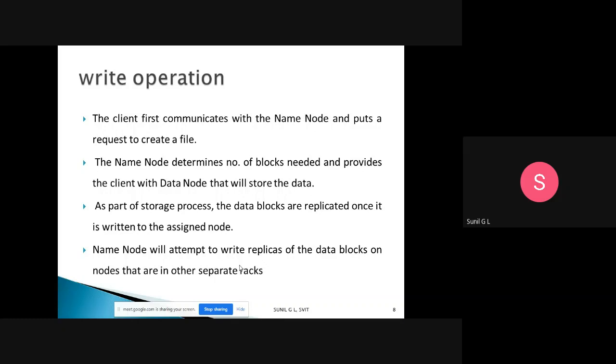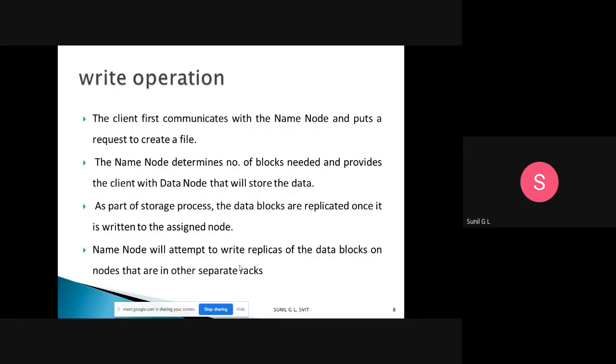First, the client communicates with the name node and puts a request to create a file, for the write operation.